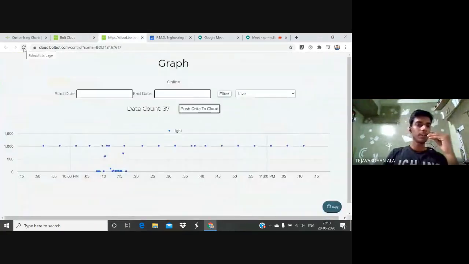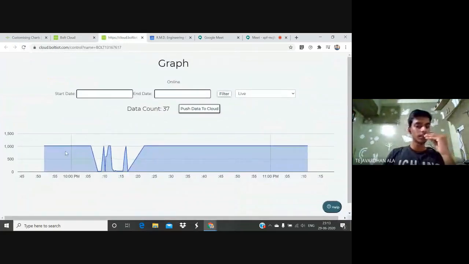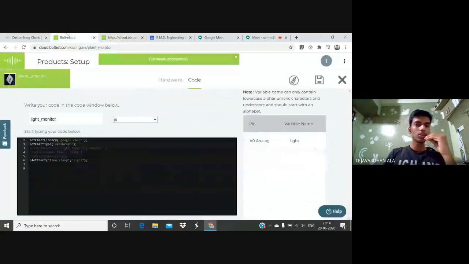So again, by simply refreshing the page, we can see the data in the form of an area graph. This is the area that was captured by the plant at different time intervals. Here we are seeing 10 p.m., 10:05, 10:10, 10:40, 10:45, 10:50, 10:55, and going on. So this is in the form of area. Now I would like to show these different forms of graphs, friends.